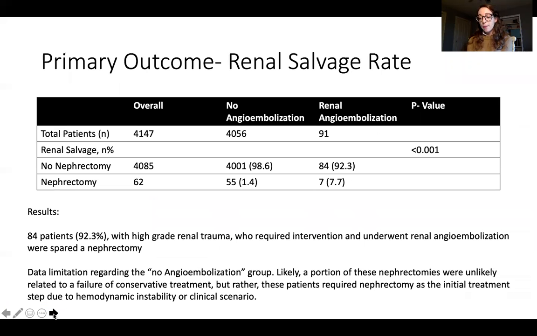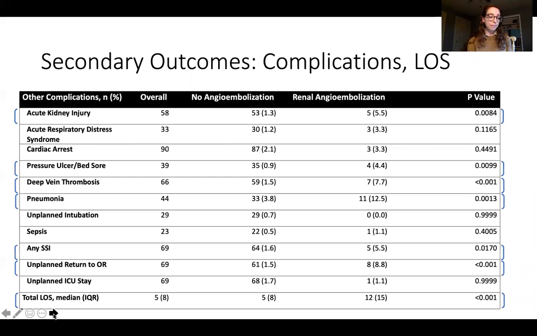For our primary outcome in this patient sample, 92% of patients who underwent angioembolization did not require nephrectomy and had appropriate renal salvage. 55 children who did not undergo the procedure required nephrectomy. It is unclear if these were all part of the 121 children who arrived hemodynamically unstable, requiring immediate nephrectomy, or if these truly represent a failure of conservative management.